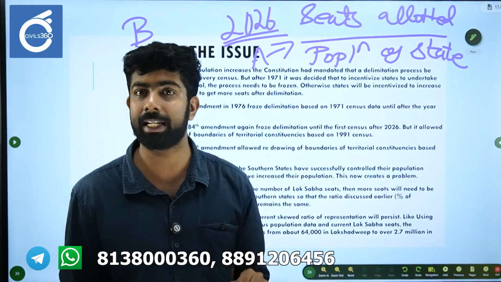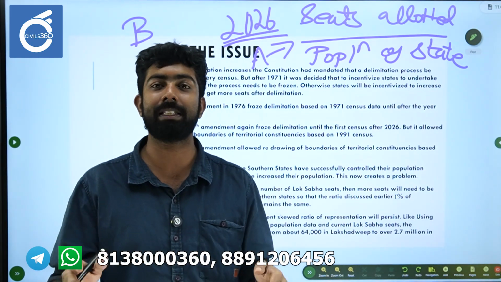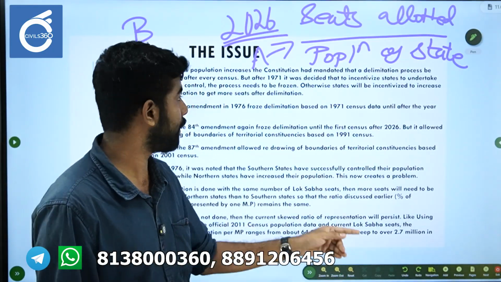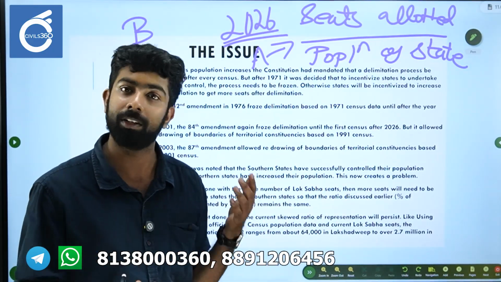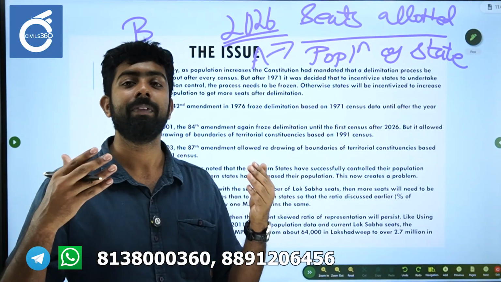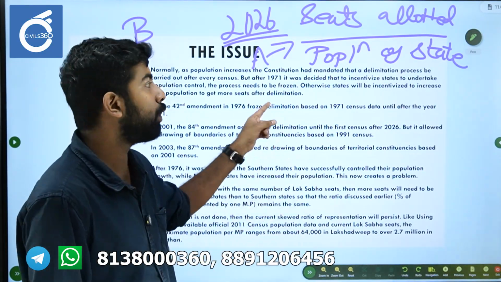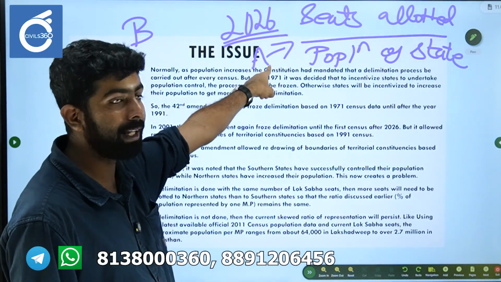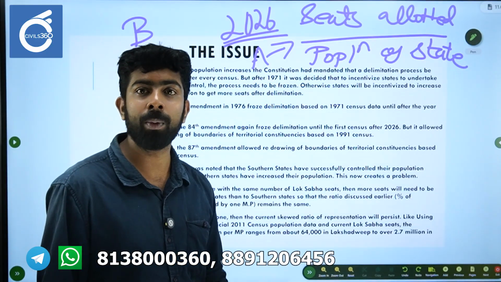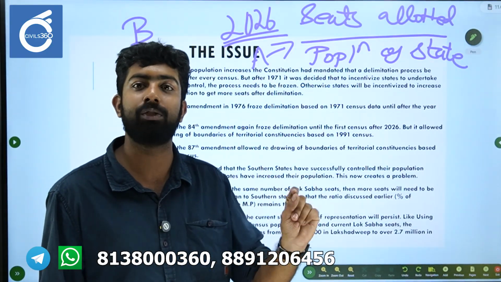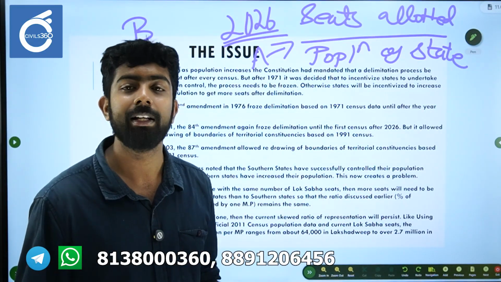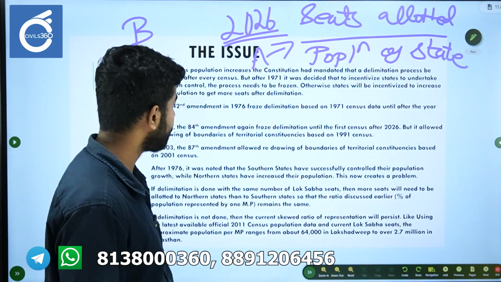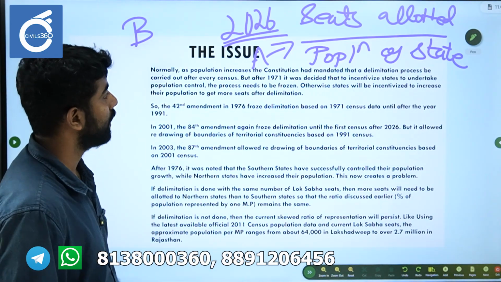Now the freeze that the 42nd Amendment actually brought in was to incentivize states to take up population control, right? So B, say from that time, they said this is the freeze, and they practiced population control as a policy, right? So after 2026, the census is conducted and a seat allocation is done, A is getting more seats than B. So B is now penalized for actually doing that population control, right? This is the gist, the crux of the delimitation issue, okay? So that is explained here.